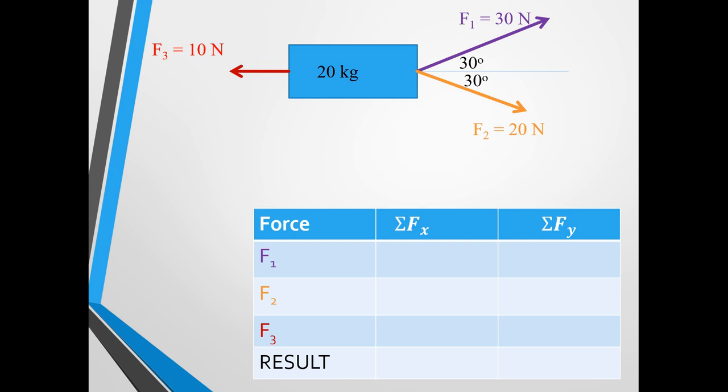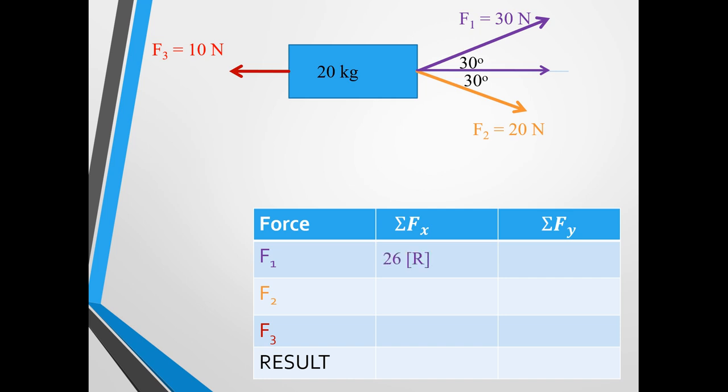So in order to add these 3 force vectors, we need to know their x components and y components, because then we can just add all the x values together and we can add all the y values together. So if we look at force 1 to start, we need to know this x component, which we could write as cosine 30 is equal to that x value over this 30 newtons. So x is going to be 30 times cosine 30, and so we get an x value of 26.